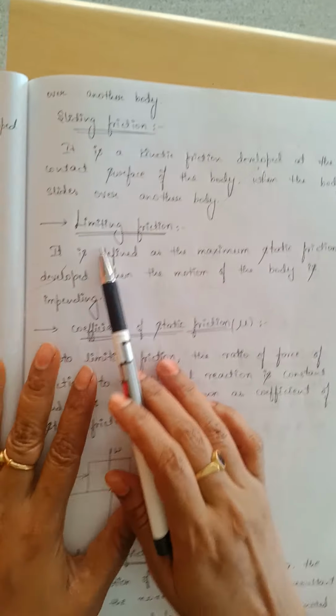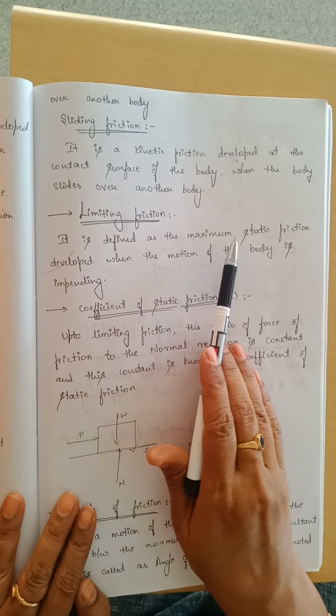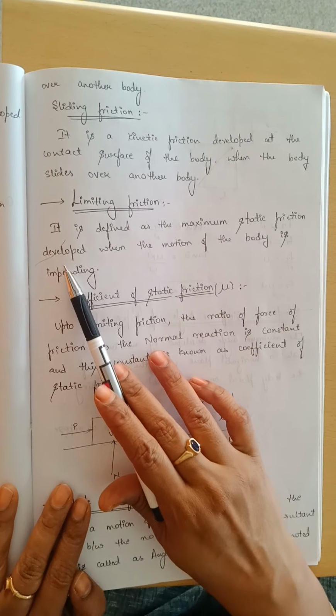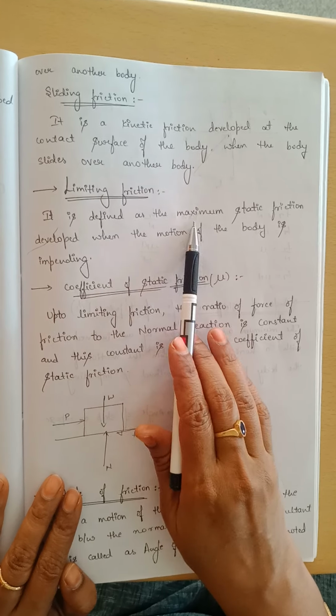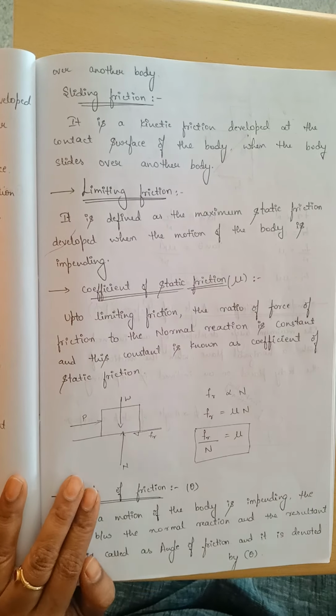Next, limiting friction. Limiting friction is defined as the maximum static friction developed when the motion of the body is impending.